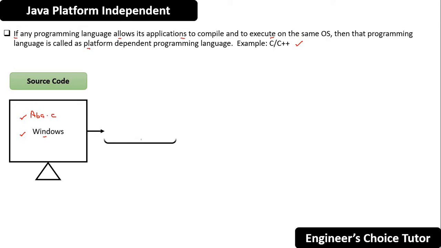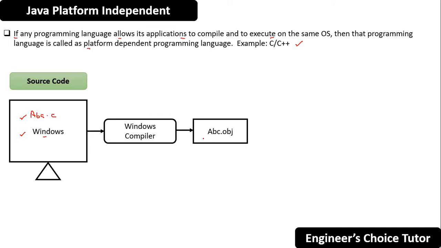During the compilation phase, this abc.c file will be compiled into the abc.obj file, which is a binary object code. This is also known as compiled code.